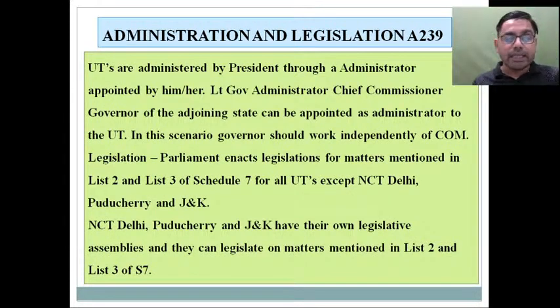And now as far as legislative functions are concerned, Parliament enacts legislation for these union territories on all subjects which are mentioned in List 2 and List 3 of Schedule 7, except those union territories which have been provided their own legislative assembly separately. And for this we discussed that you can divide all these union territories into 2 categories. One category of those union territories that have legislative assemblies like Delhi, Puducherry and Jammu and Kashmir, and second is those union territories that are devoid of legislative assemblies. So that you have to keep in your mind.